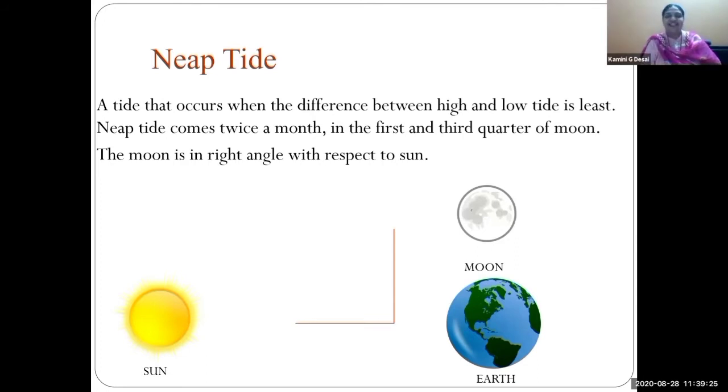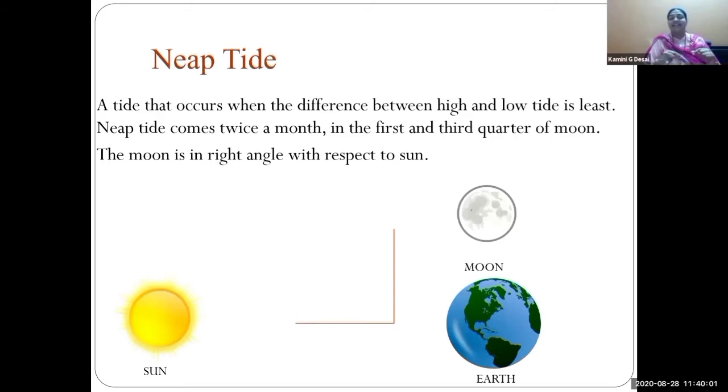Again, see, neap tide: a tide that occurs when the difference between the high and low tide is least. Why their difference is least, we can understand by this diagram. I always repeatedly say that the revolution and rotation of the earth and moon occur daily and regularly. See, the moon's position is changed.